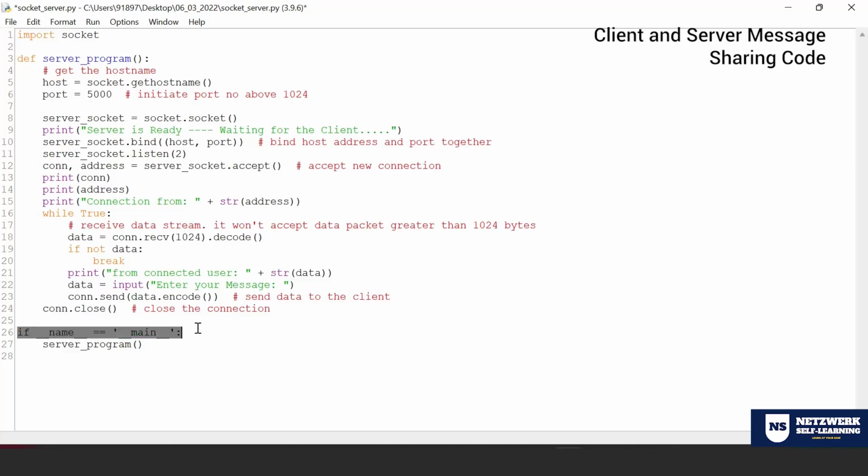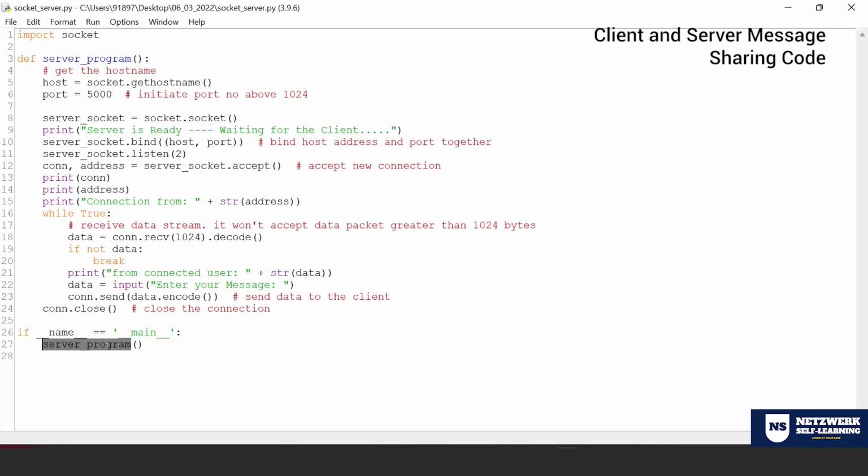If double underscore name double underscore is double equal to main, that is already covered in important packages. This is to make sure that whatever comes below this will run if and only if that particular file runs, to make sure that it runs standalone. So I'm calling a function called server program.